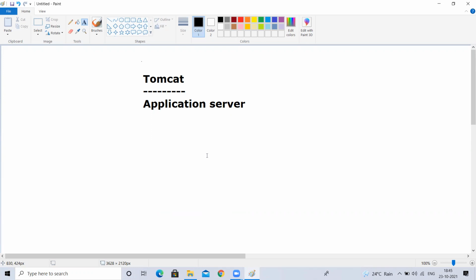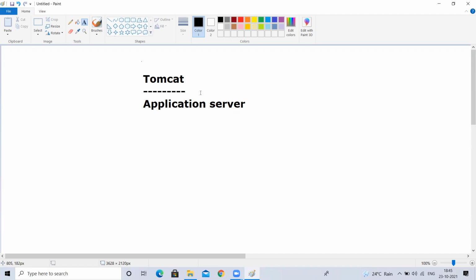Remember, deployment means placing that artifact, whatever the jar, war, or EAR is, in Tomcat. Somewhere in Tomcat we'll keep it. That process is called deployment. For example, Tomcat is a room, and we place the artifact somewhere inside it. Simply put, placing the artifact in Tomcat is called deployment. Where that place is, we'll discuss in some time.